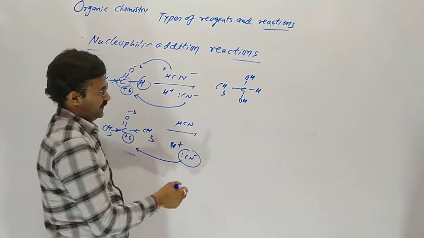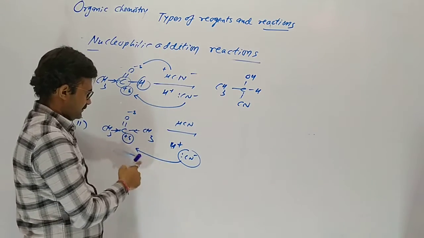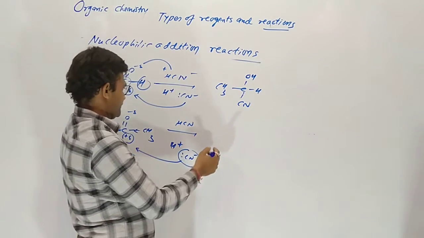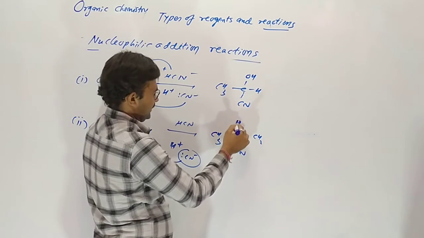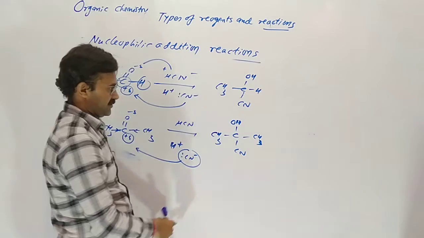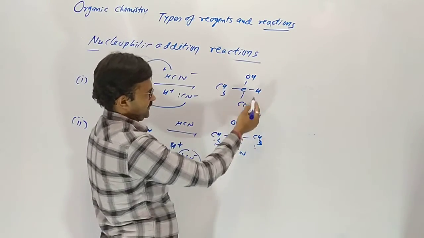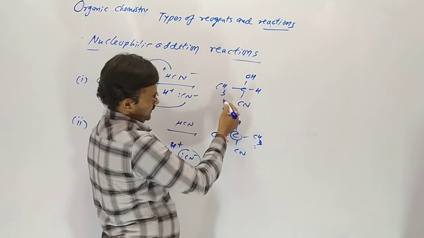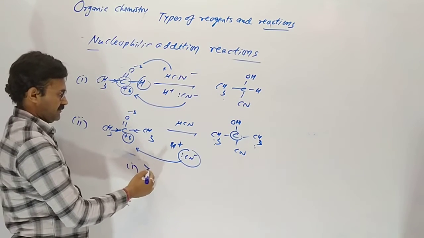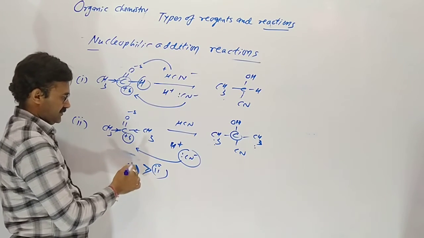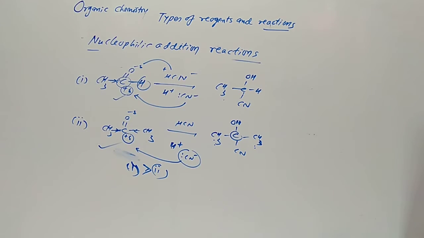It gives a cyanohydrin. Here OH, here CN. Here the positive charge is less, so the attraction of the cyanide group is less. This one is also a cyanohydrin. This one is not a chiral carbon, there are two methyls. This one is a chiral carbon. So which reaction is faster? One, then second. So we can say aldehydes are more reactive than ketones.